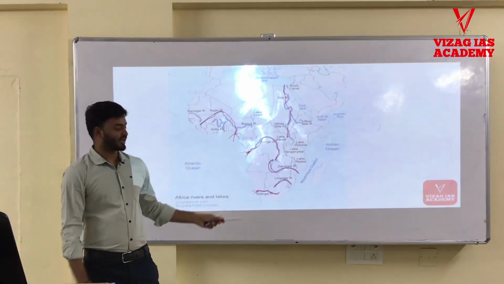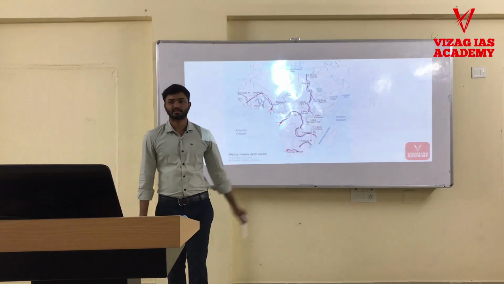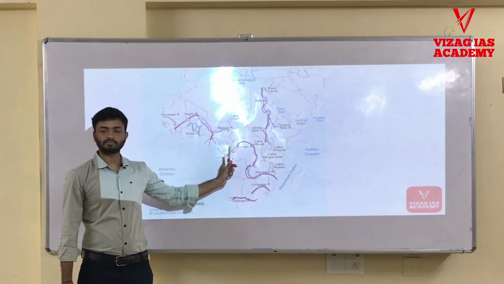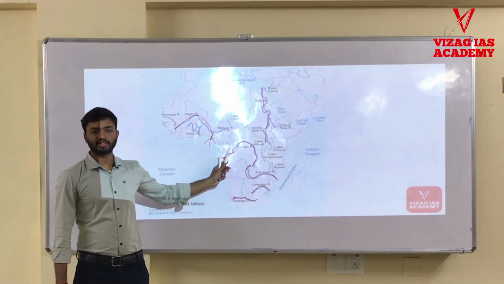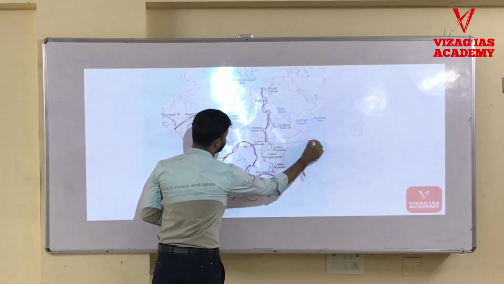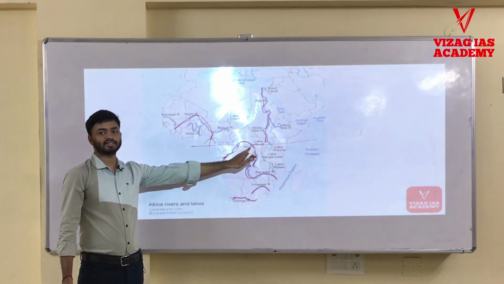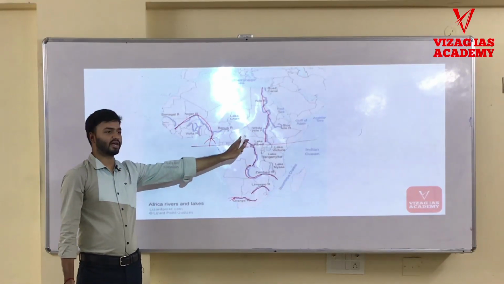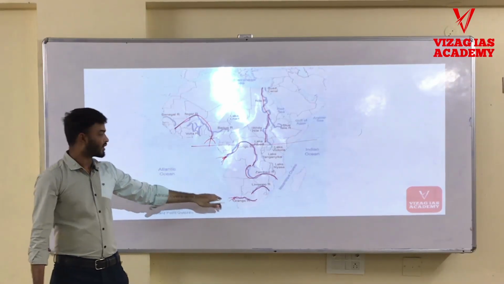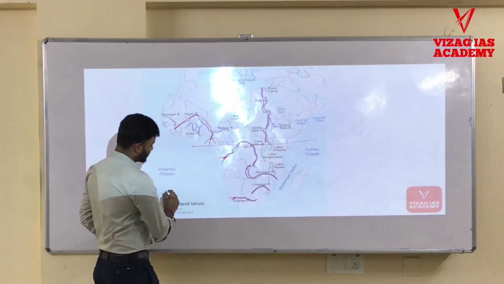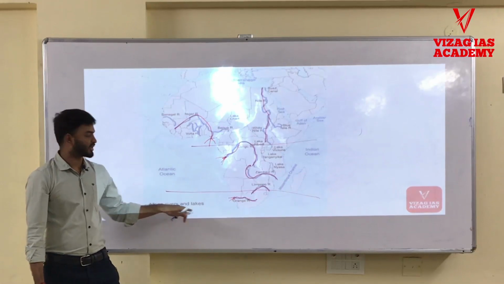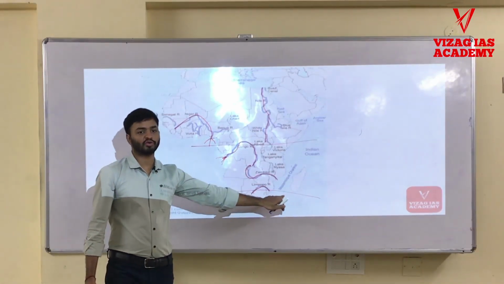Okay. So why is the river Limpopo significant? River Limpopo, or you know the river Congo, crosses the equator twice. So the equator passes along this region, and this river Congo crosses the equator twice, one while going upwards and the second time while coming down again. So it crosses the equator twice, river Congo. Okay, river Limpopo because it crosses the Tropic of Cancer or Capricorn? Capricorn. So river Limpopo crosses the Tropic of Capricorn twice. Okay.